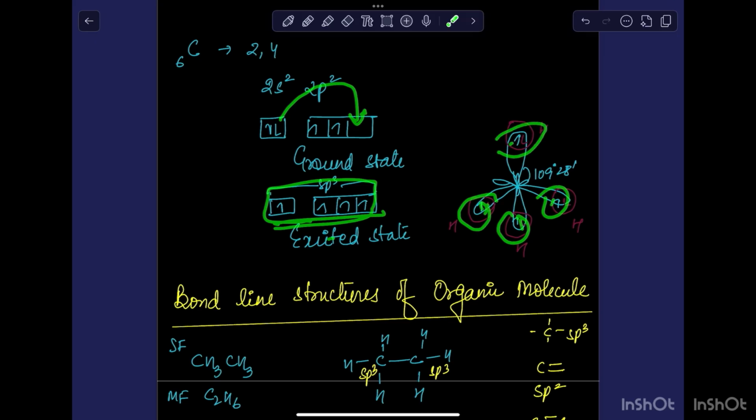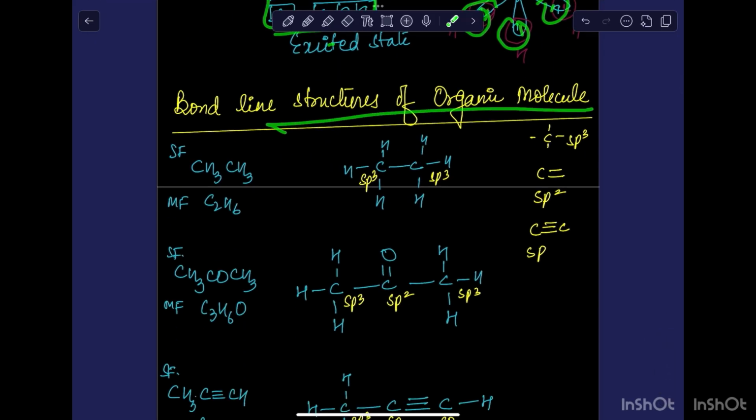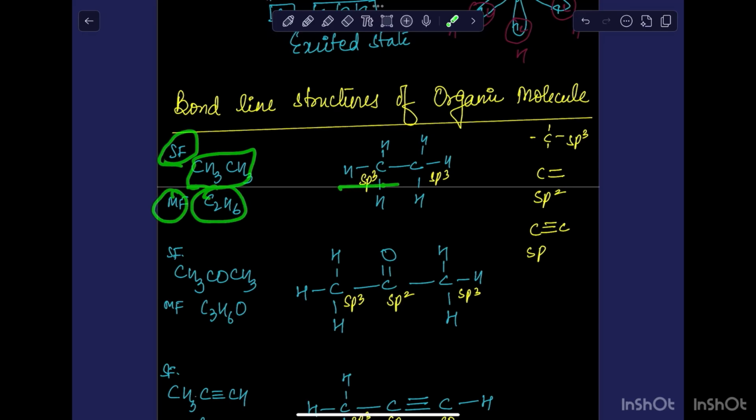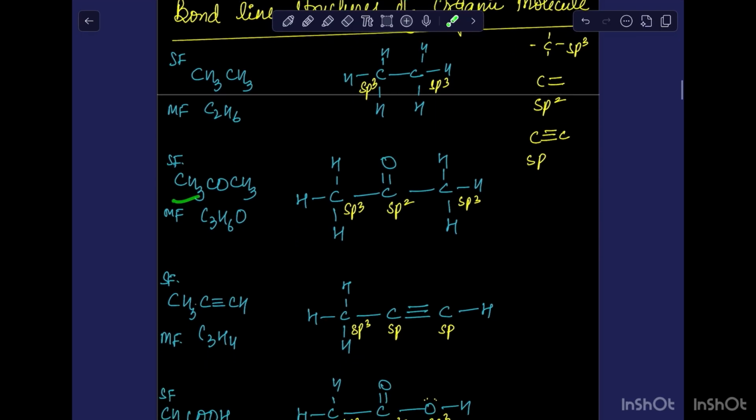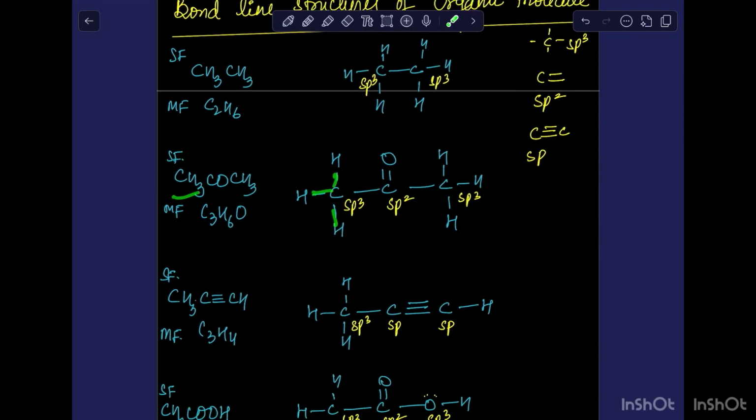Now, the bond line structure of an organic molecule. Bond line structure means we have to show bonds with the help of a line, right? Molecular formula means the condensed formula, which only represents the number of atoms in the molecule. Structural formula gives us an idea of the bonding. We always need to draw from the left hand side. For example, here we have CH3COCH3. CH3 means carbon is forming 3 bonds, then CO, and then CH3. Like this, we'll keep on forming the bonds.